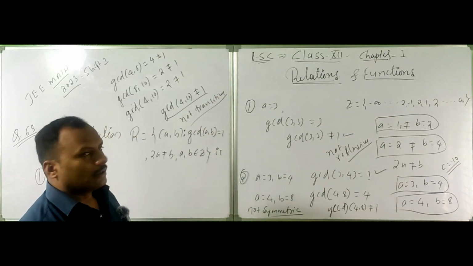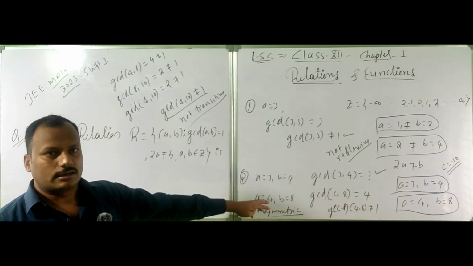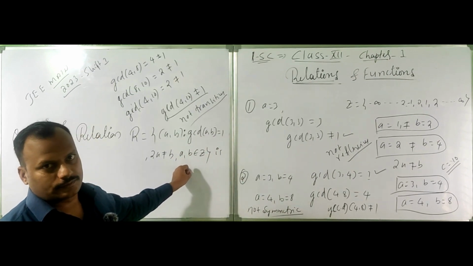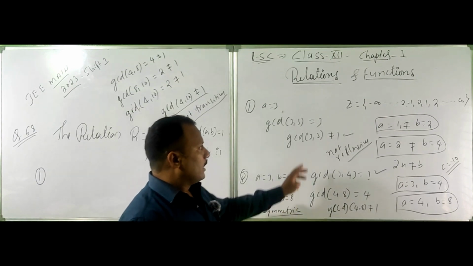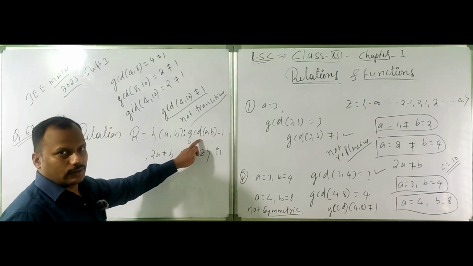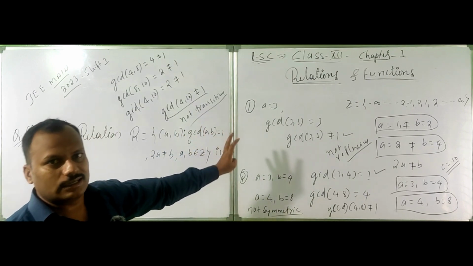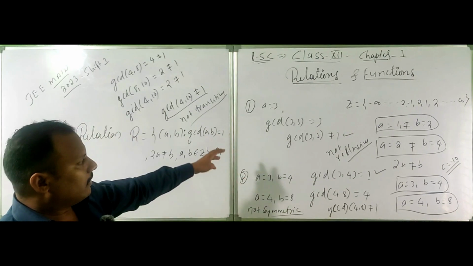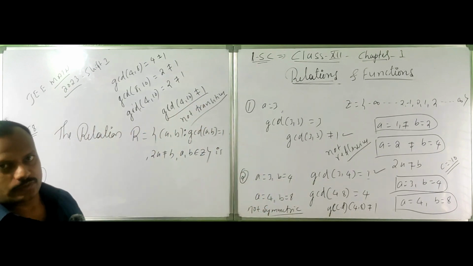Don't take the gap. This is correct for prime numbers, but for all arbitrary constants it is not correct. So the relation R is GCD of A plus B, A minus B, A into B, A to the power B equal to 1. This is not reflexive, not symmetric, not transitive.